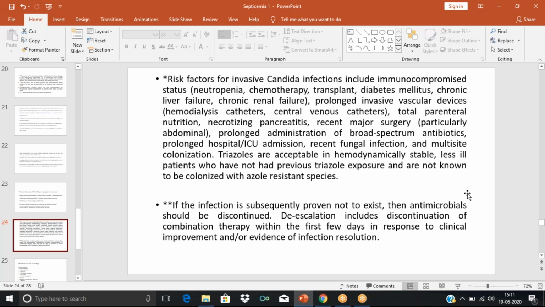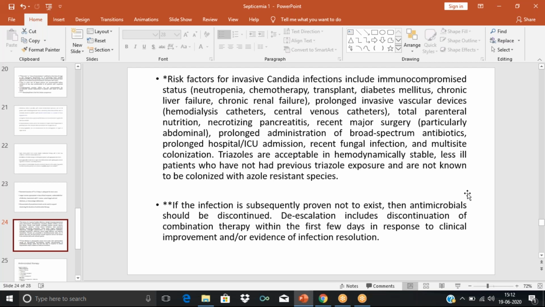neutropenia, that is, a low neutrophil count. Neutrophils are WBCs, part of the differential count of WBCs. When the neutrophil count goes down, there is increased susceptibility to fungal infections. So in hospital, if you find a patient with neutropenia and the patient is also having fever, then without any question, we can start antifungals because the risk factor for fungal infection is very high.